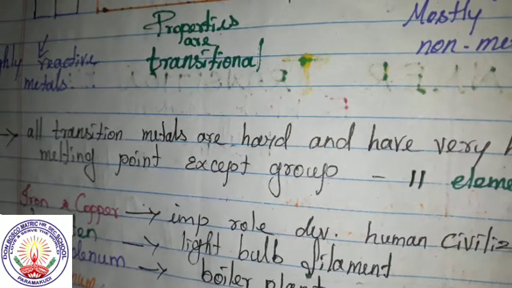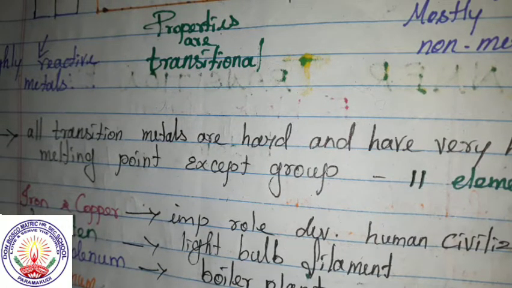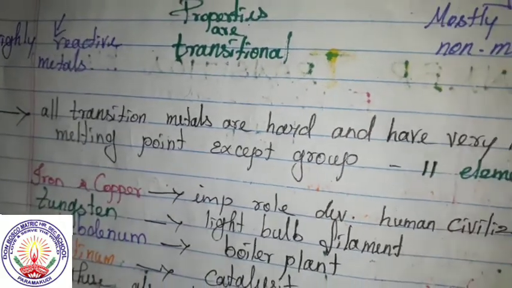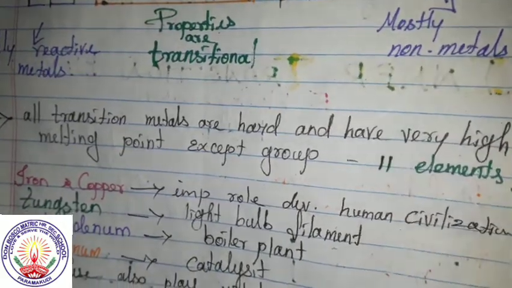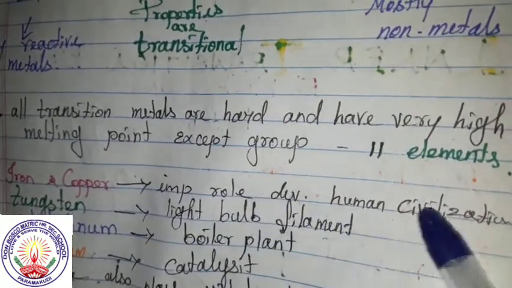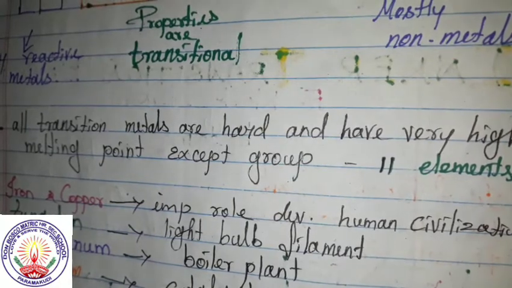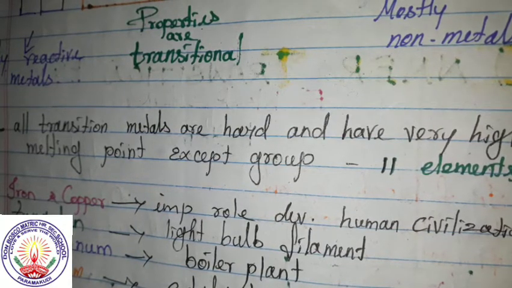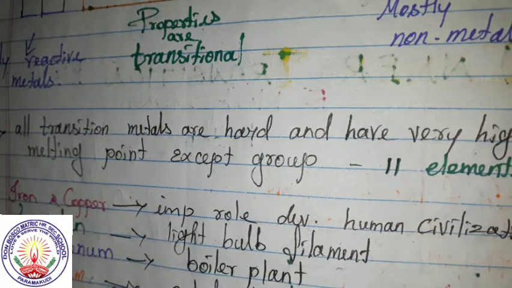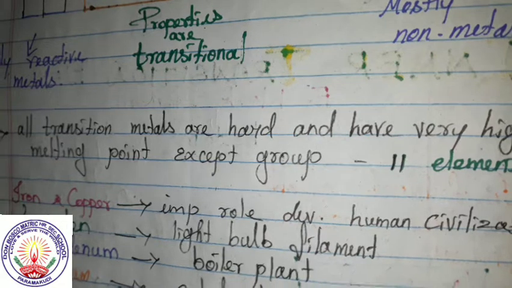Now we shall see the importance of these d block elements. Iron and copper play an important role in the development of human civilization, that is, from the beginning of humanity we could see more use of copper and iron.